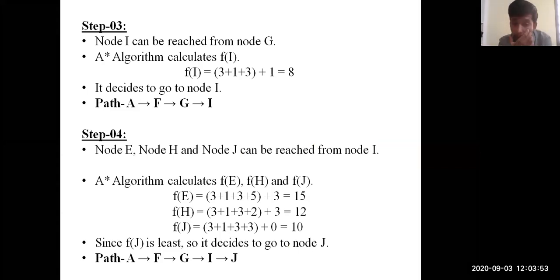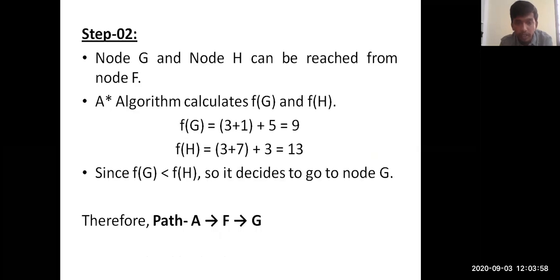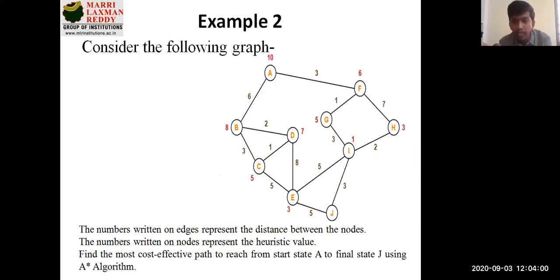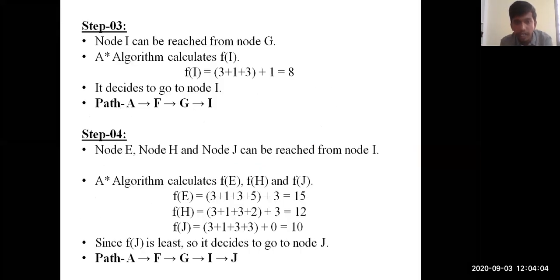So here you are computing again f of E, f of H, and f of J. That's what I said, guys. You need to complete f of E, f of J, and f of H. Whichever the path, f of J is only 10. And here you can see at f of J, the h of n value is taken as 0, because this has been discussed many times. For the destination or the goal state, there will not be an h of n value.